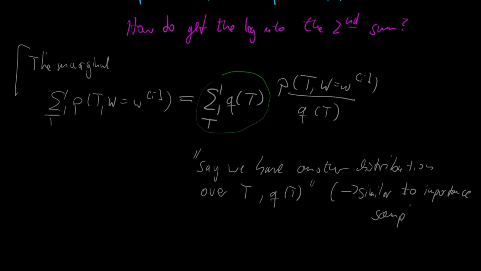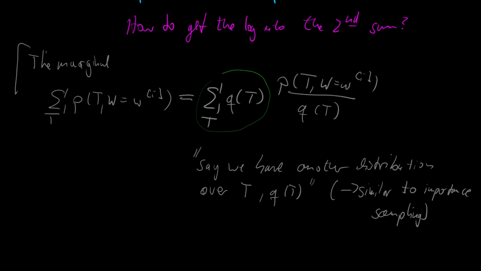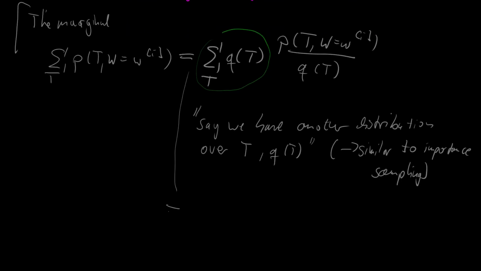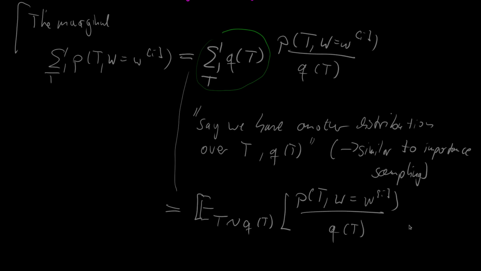I mean, it's not necessarily for what we're doing here, but just to give the reference to those who are familiar with this strategy. Okay, but anyways, now we see that this is like an expectation. So note this down. This is the expectation of t distributed according to q of t of the expression p of t, w is wi, divided by q of t.